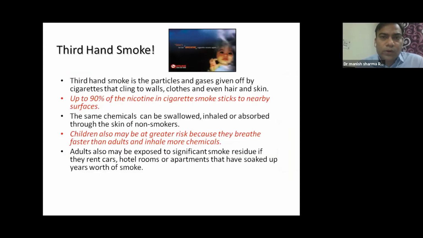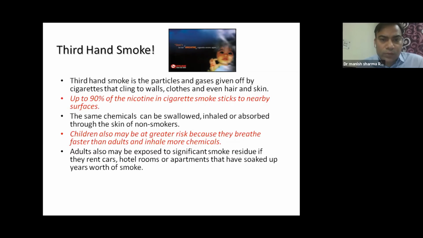There is something called thirdhand smoke as well. Most people don't know about it, but yes, it is present around us. Thirdhand smoke is the particles and gases given off by cigarettes that cling to walls, clothes, hair, and skin. Up to 90% of the nicotine in cigarette smoke sticks to nearby surfaces. The same chemicals can be swallowed, inhaled, or absorbed through the skin of a non-smoker. Children are at greater risk because they breathe faster than adults and tend to inhale more chemicals. They cannot take care of themselves.